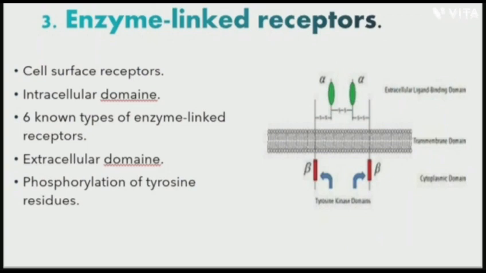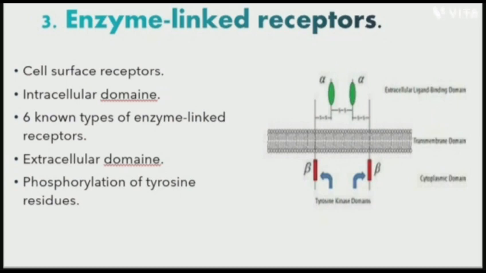Now the third type is enzyme linked receptor. Enzyme linked receptors are cell surface receptors. The intracellular domains are associated with an enzyme. In some cases, the intracellular domain of the receptor itself is an enzyme. These are typically single-pass transmembrane receptors. The majority of enzyme-linked receptors are associated with protein kinases.